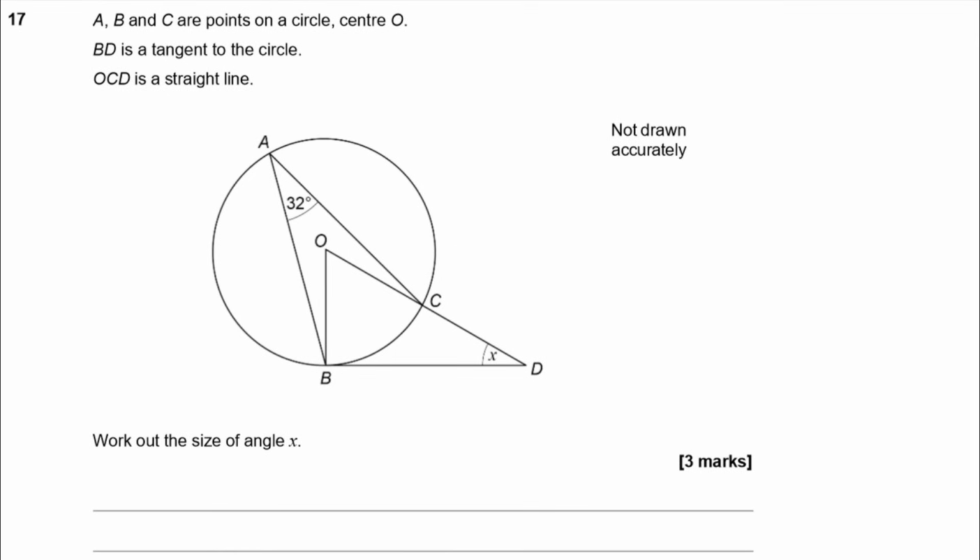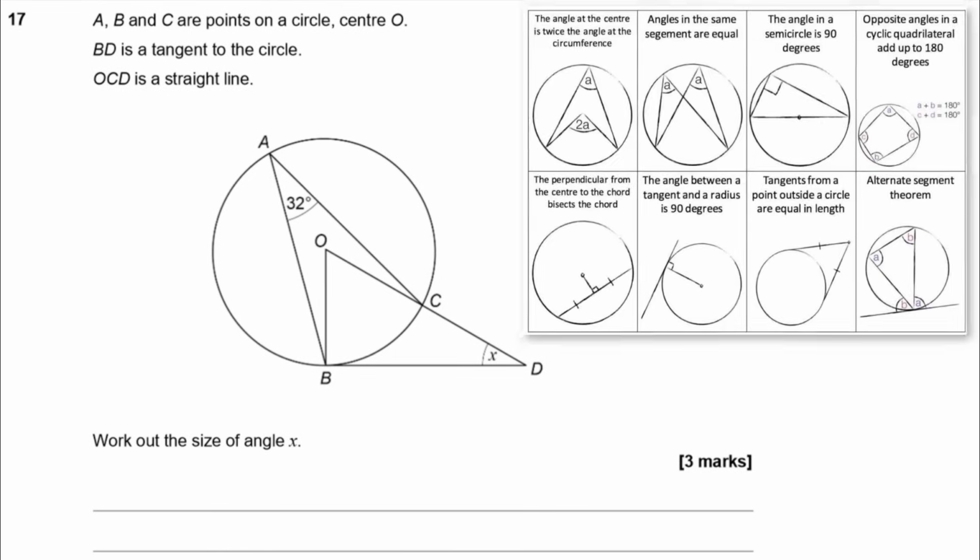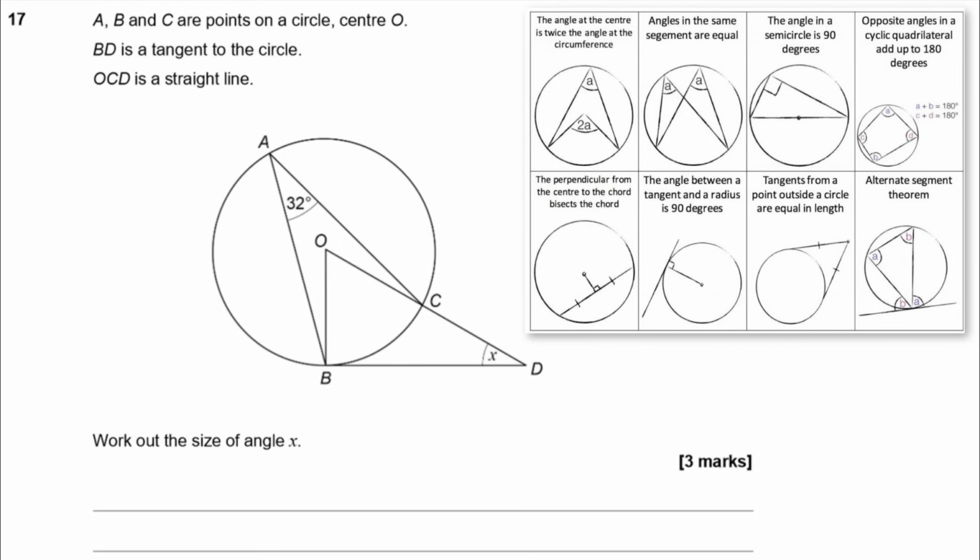Okay. Now in order to work this out, I'm going to have to apply various circle theorems to this diagram. First up, I've been told that BD is a tangent to the circle. So that means this line here, OB, which is a radius drawn at the point of contact, needs to be at right angles to the tangent, because that is always a thing.